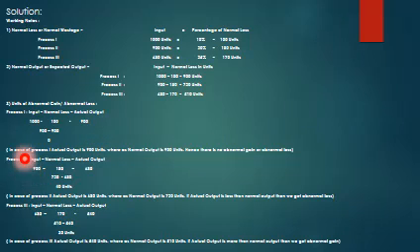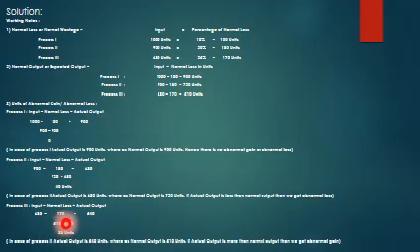Next, process 2: input minus normal loss minus actual output. 900 minus 180 minus 680, 720 minus 680, 40 units. Process 3: 680 minus 170 minus 540, it comes to 30 units. In process 2, actual output is 680 units but normal output is 720, so we get abnormal loss.